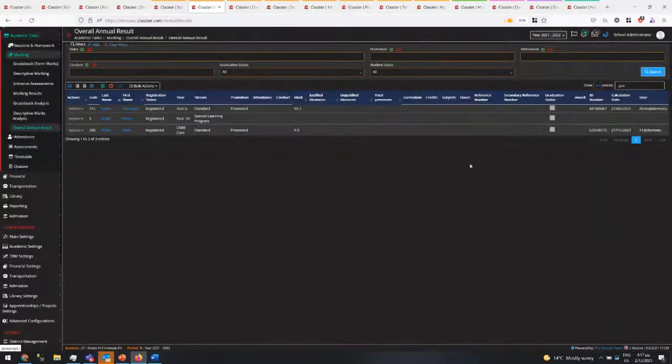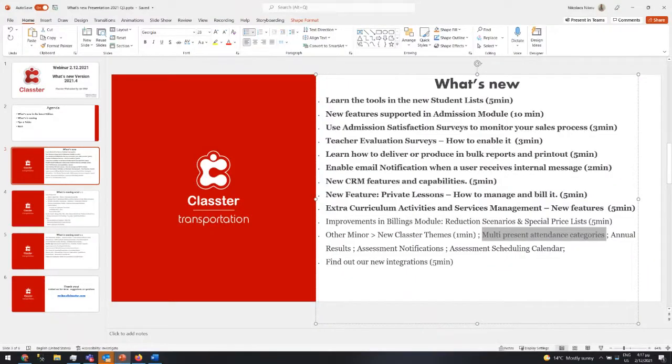Okay. So these are the new things in the annual results. There are other things that are smaller. I'm not going to cover them now, but this is the major stuff you have to know. Assessment notification and assessment scheduling calendar.